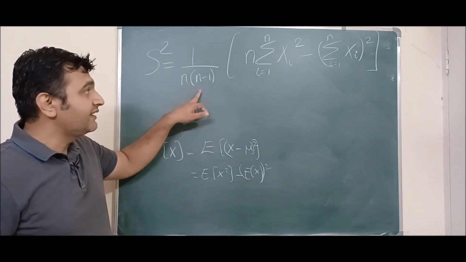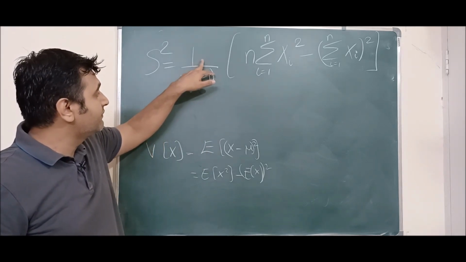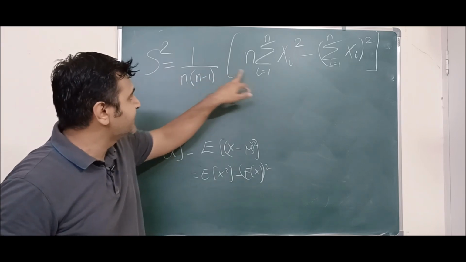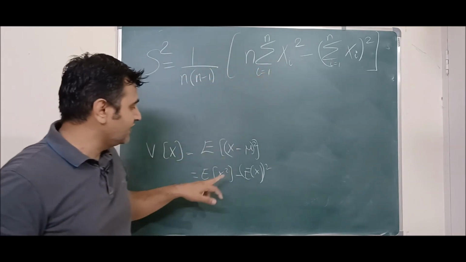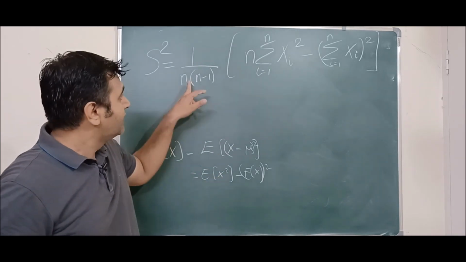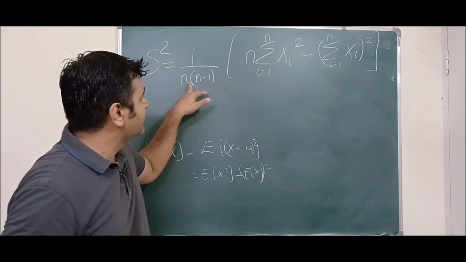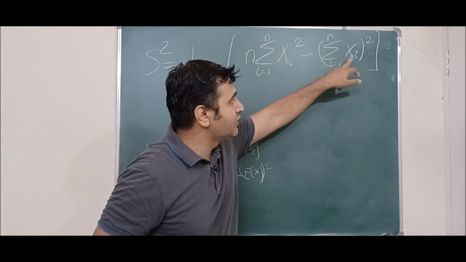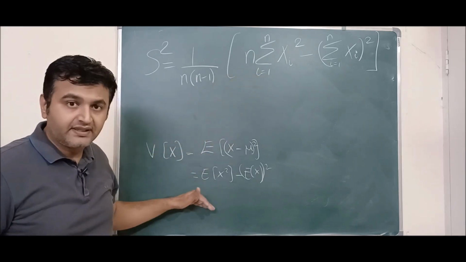Similarly, we have a very nice alternate formula for variance of a sample. It says it is nothing but 1 upon n minus 1 into summation of xi square, minus, if you take this n inside, 1 by n summation of xi the whole square. Okay, so you can relate this theorem with that theorem in a nice way.